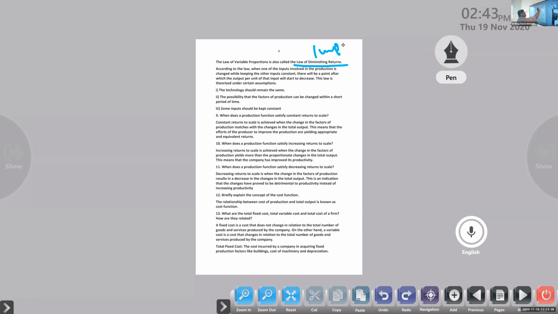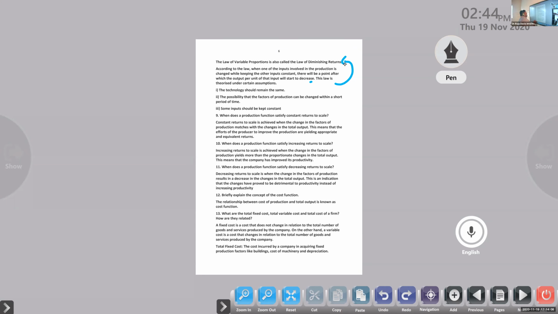We are making changes in one input while the other inputs remain the same. There is no change. So when one of the inputs involved in the production is changed while keeping the other inputs constant, there will be a point after which the output per unit of that input will start to decrease. After a point, they are able to produce more goods, but after achieving the maximum, the production will decrease. This is basically related with diminishing returns.